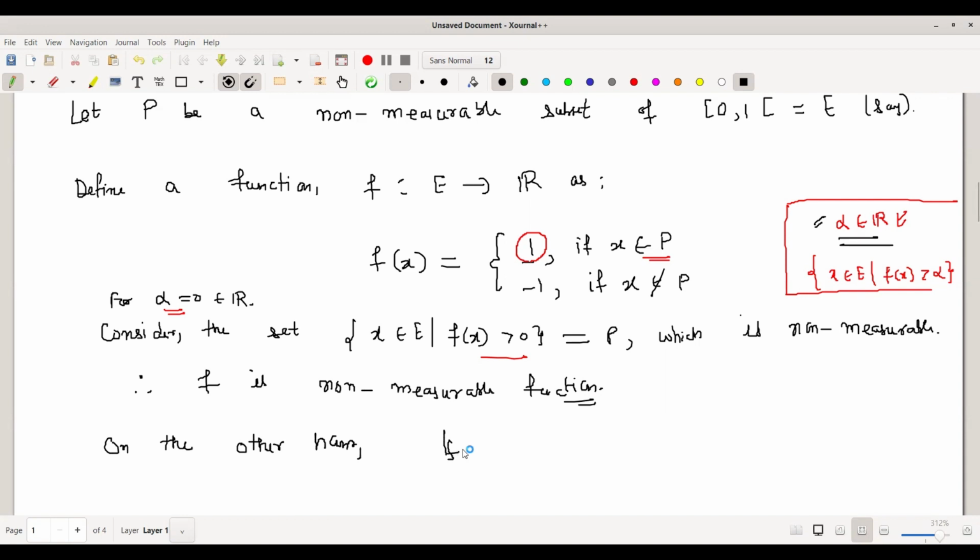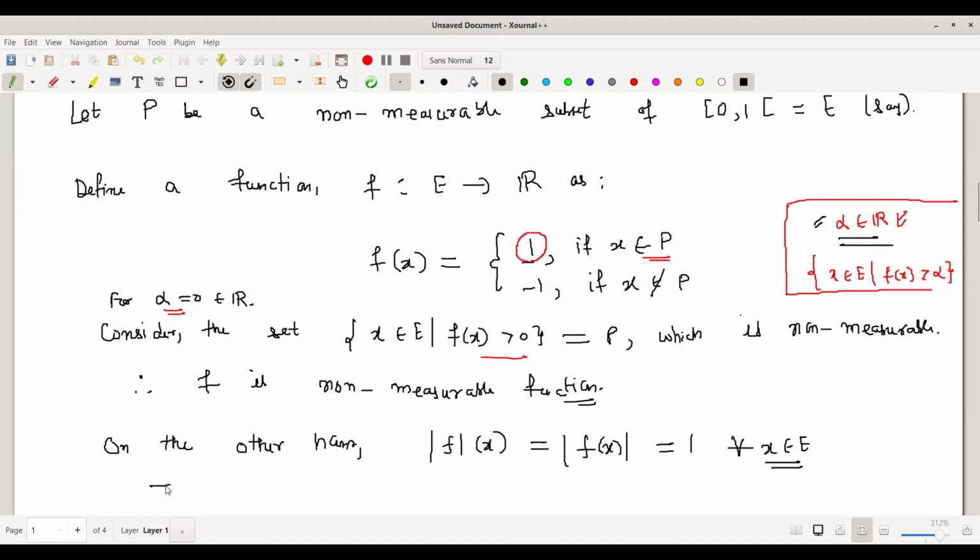On the other hand, what about mod f of x? Its value is 1 for every x belonging to E. So mod f is 1 for each point in the domain.